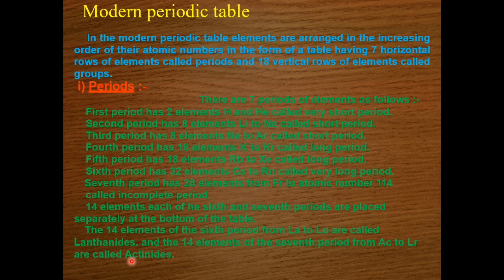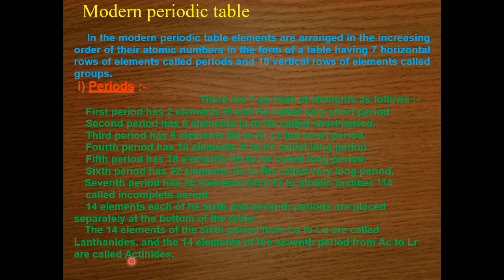Transition element, group 3 to 12. Inner transition elements, that is lanthanides and actinides. And the fourth type of element is inert gas or noble gas, that is group 18.